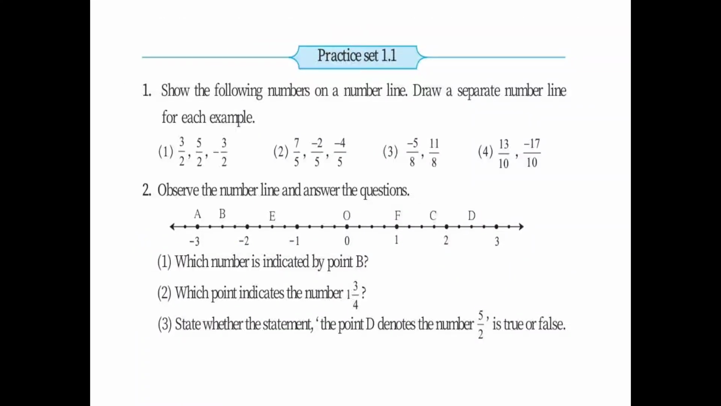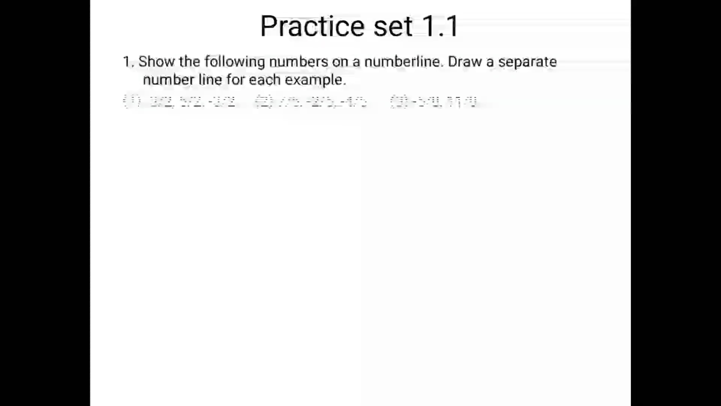Now this is given to you in your textbook. If you observe carefully, in the first question, you are going to show all the following numbers on a number line. So you are going to plot numbers on a number line. You are going to draw a separate line for each sum. Okay, so please don't mark all the points on the same line. Fine. Next, we'll see the first sum.